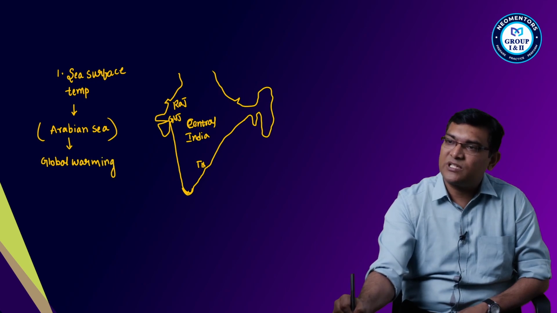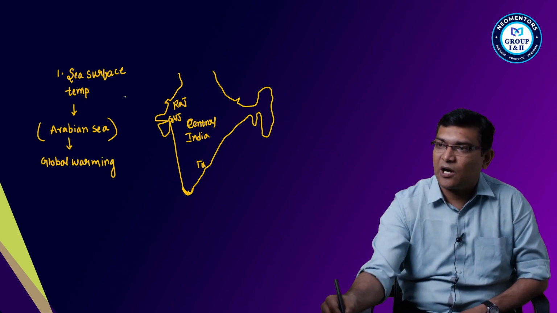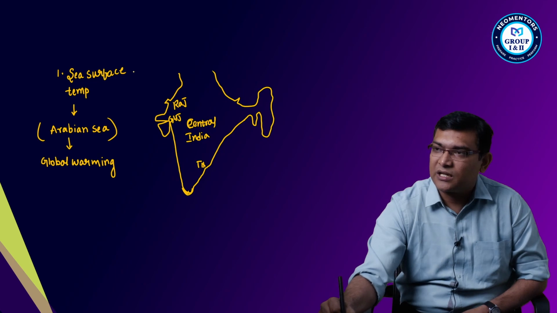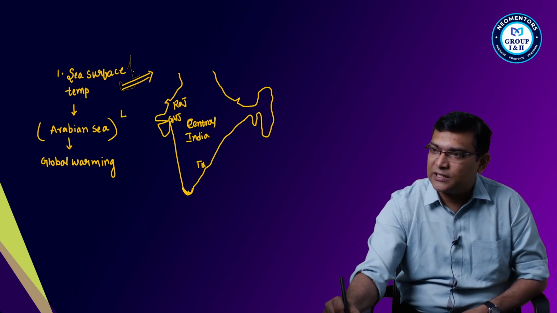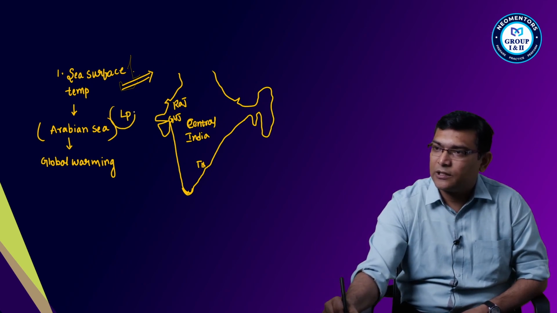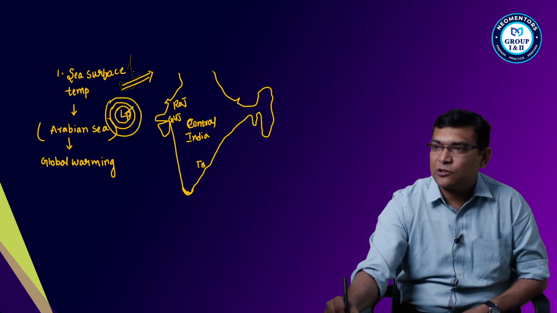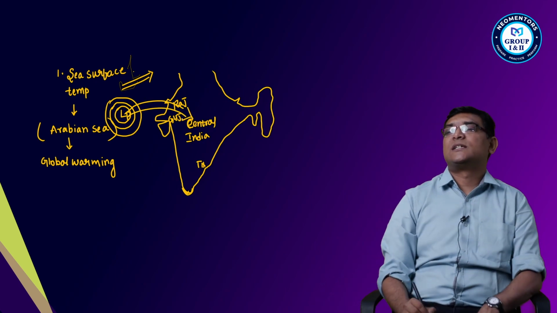Now, what will happen with global warming taking place? Simply, the rising sea surface temperatures create a low pressure system in the northern Arabian Sea, and this low pressure system leads to rainfall in Central India.